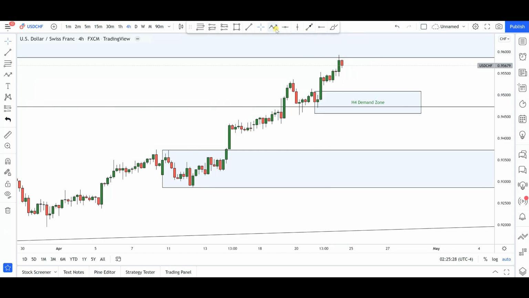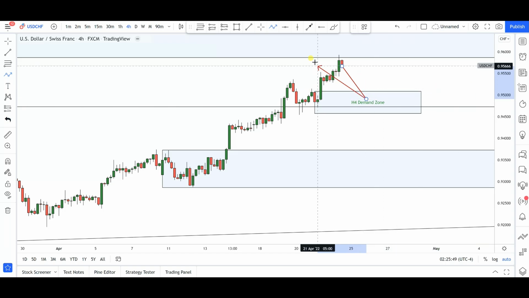All right, now in the event that price gives us a push into this particular 4 hours demand zone, I'll be looking for an opportunity to go long for further continuations to the upside. Obviously you can see this demand zone was formed as a result of the break of this level of structure right here. So let's see how it goes. 9500 being the key level for the 4 hours time frame.